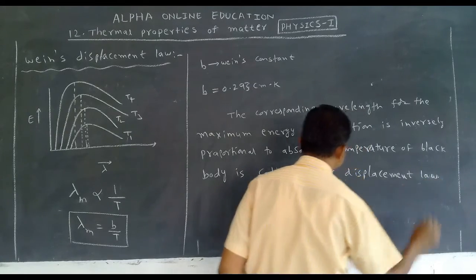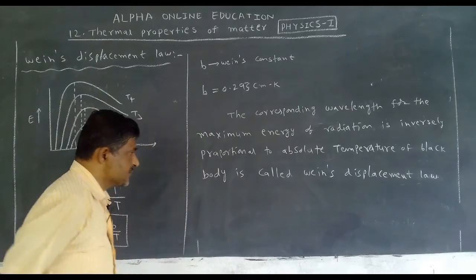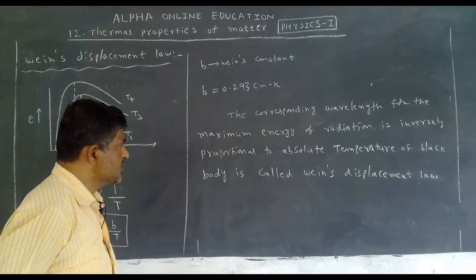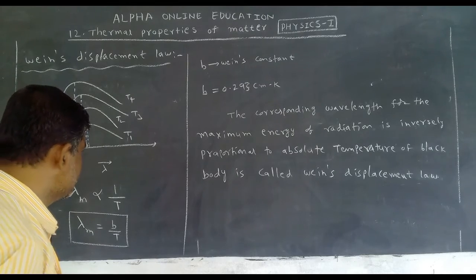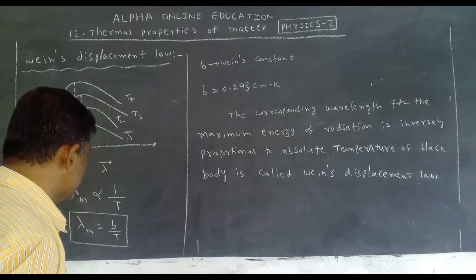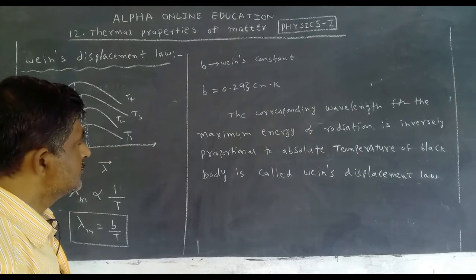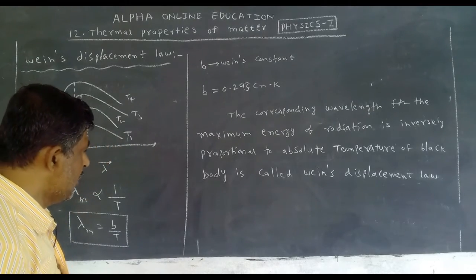Okay, now Wien's displacement law: the corresponding wavelength for the maximum energy of radiation is inversely proportional to the absolute temperature of a black body.